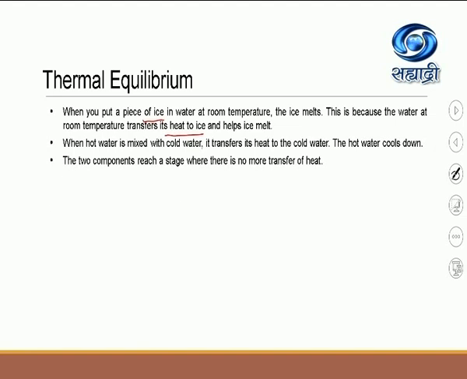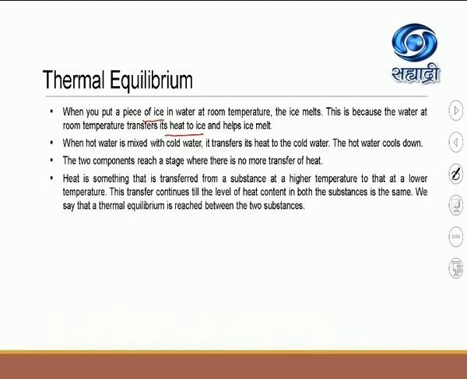So students, have you understood what we mean by thermal equilibrium? See here, the piece of ice and the water, or the hot water and the cold water. What we are considering here are two objects which are initially at two different temperatures. When they are brought in contact with each other, then a transfer of heat takes place between the two.